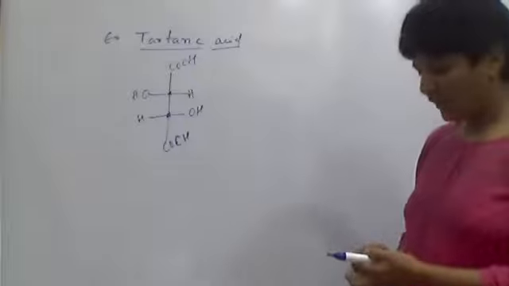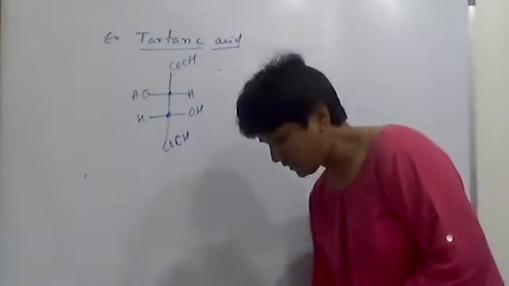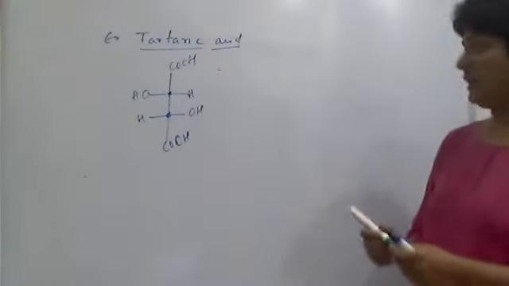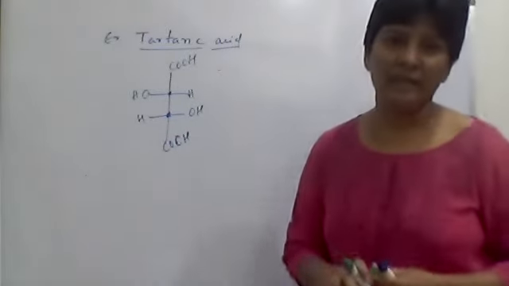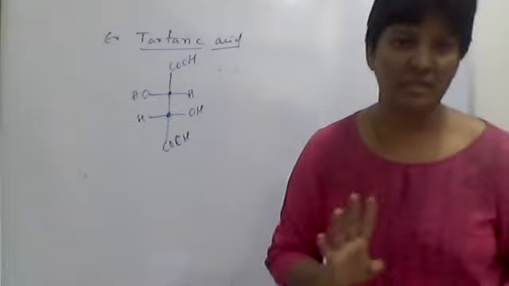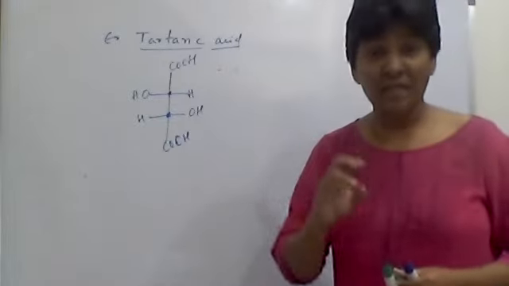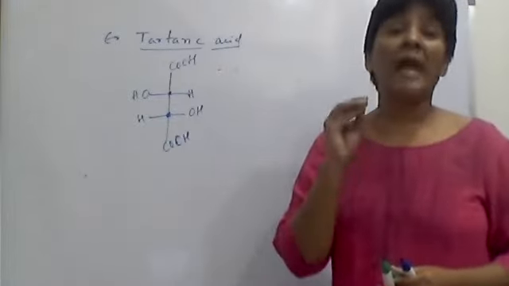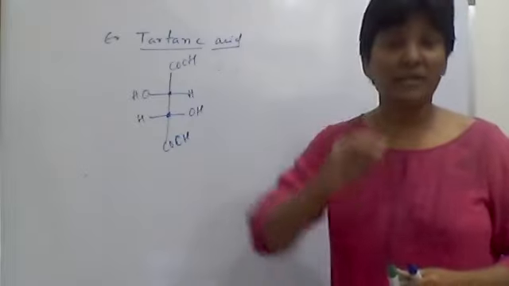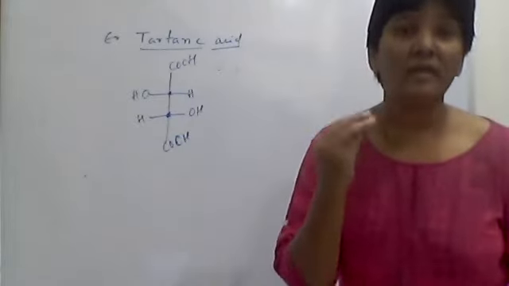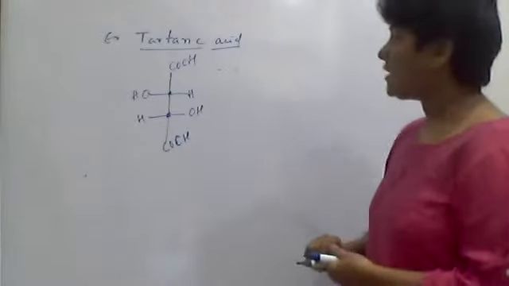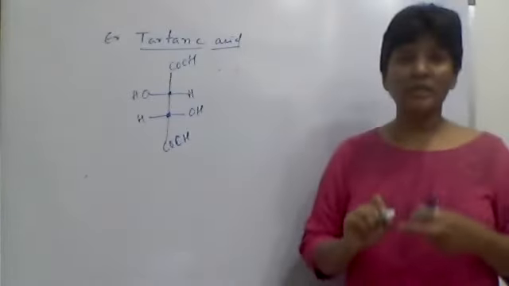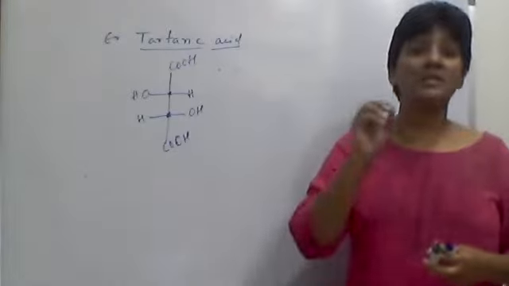According to Emil Fischer's DL notation, glyceraldehyde luckily has one chiral center. If an optically active isomer contains more than one chiral center, then according to Fischer, out of all the chiral centers we consider the highest chiral center.